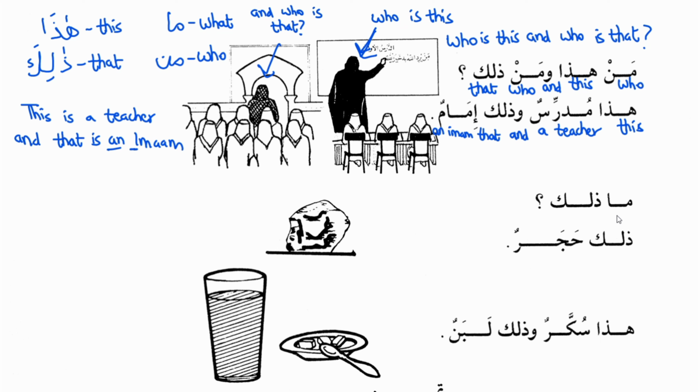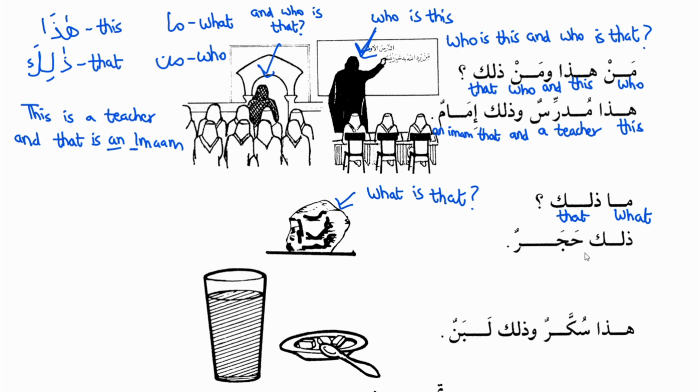Moving on to the next question. Ma zalika. Ma means what? When it is ma, it refers to any place or anything, any animal that does not have a human mind. Ma means what. Zalika means that, referring to that object. So the final translation is what is that? And that object is a stone.